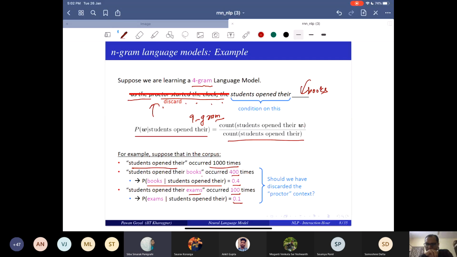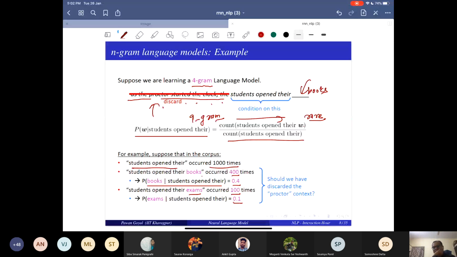This kind of sentence would become rare if you consider 9-gram sentences. Yeah, very good. First of all, it will be very rare to find exactly the same sentence if you take a 9-gram. As you keep taking larger n-grams, you will get rare sentences that will occur maybe once in the whole corpus. But apart from being rare, what is the other issue?